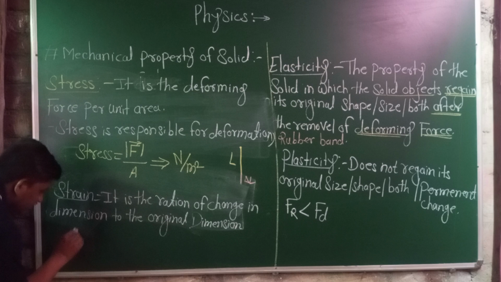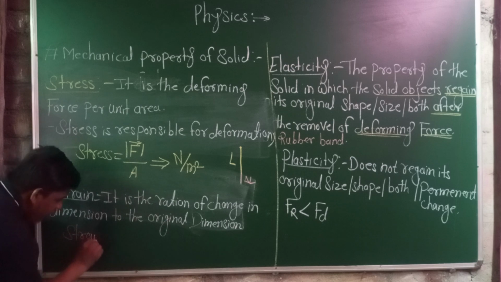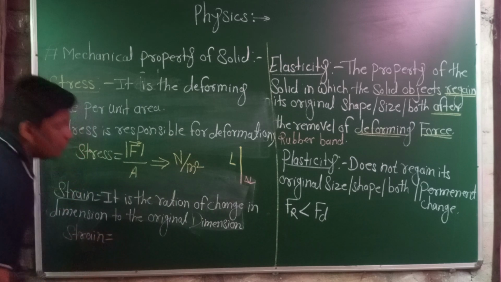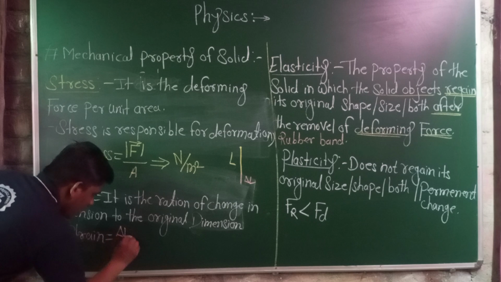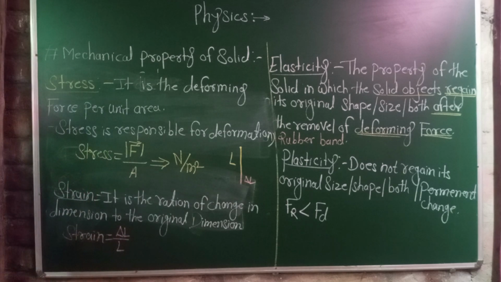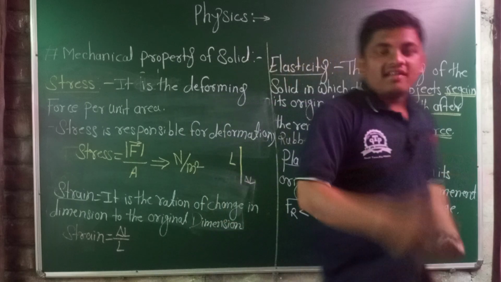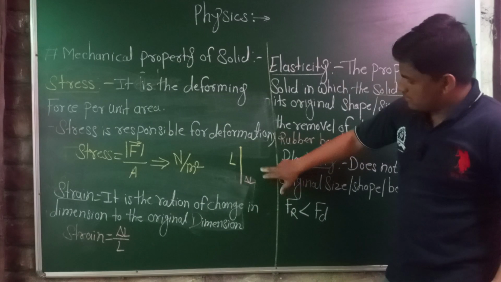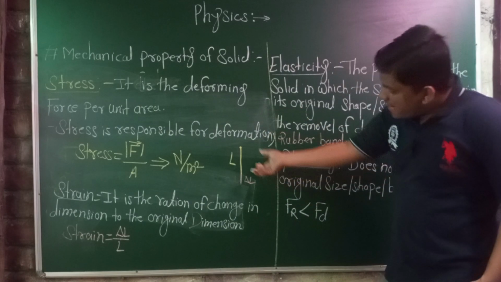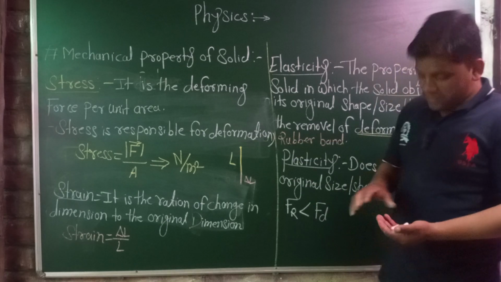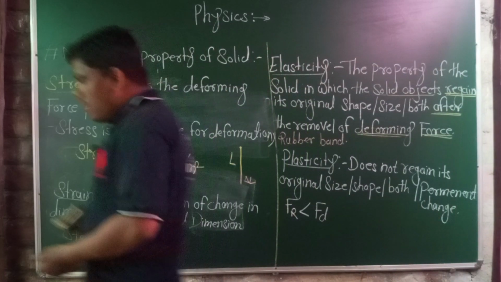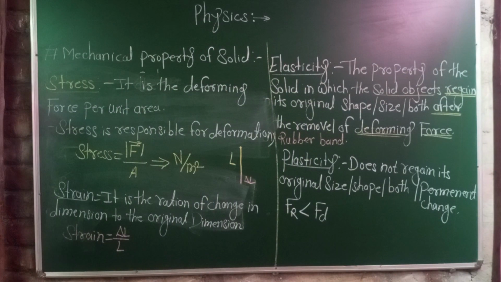It means strain equals delta L upon L. Delta L is the change in length when we apply the external deforming force, and L is the original length.